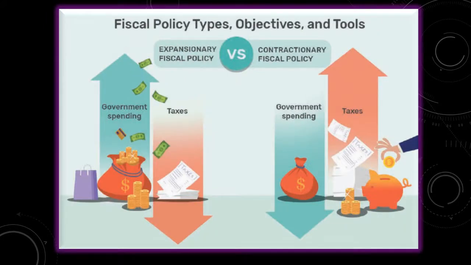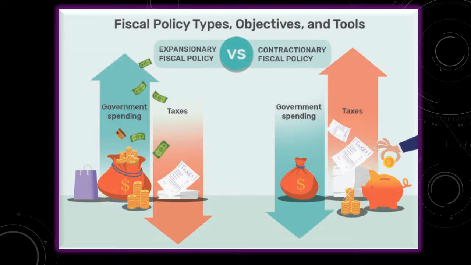Look at the chart. Two types of fiscal policies are given: expansionary fiscal policy versus contractionary fiscal policy. See, in the first one, expansionary fiscal policy, the government spending, that is expenditure, is more, whereas the tax, that is revenue, is less. So in the expansionary fiscal policy, the expenditure will be more than the revenue.